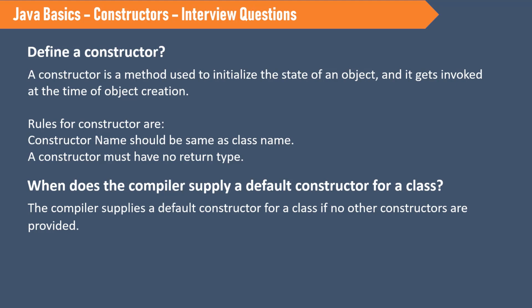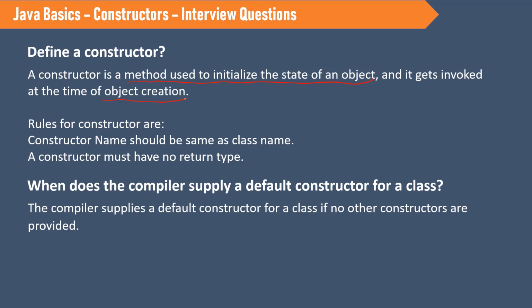As we have seen in the previous video, a constructor is a method used to initialize the state of an object and it gets invoked at the time of object creation. So when we create a constructor, it is used mainly to create the state of an object. That means to initialize the variables for the object. That is what a constructor is used for. And whenever we create an object, at that time the constructor will be invoked.